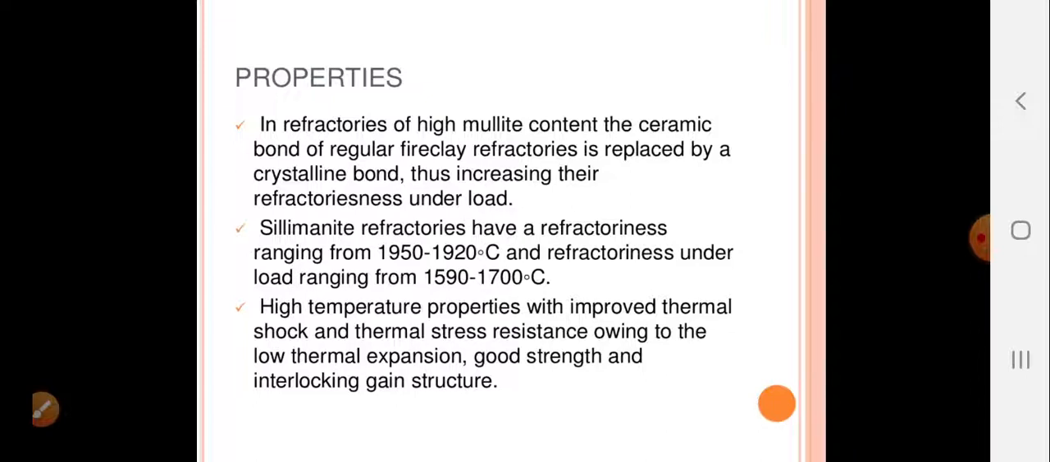High temperature properties with improved thermal shock and thermal stress resistance owing to the low thermal expansion, good strength and interlocking grain structure. So very high temperature resistance is there, and it can withstand heavy thermal shocks as well.